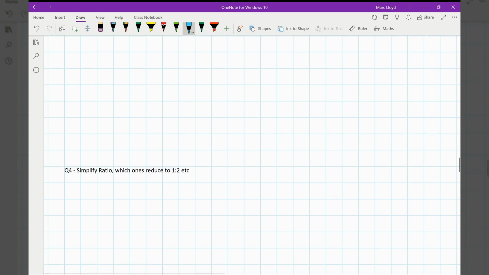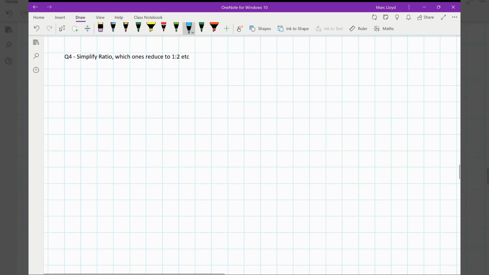Okay, super. Have we got any more questions? Yeah, we've got one. Right, so the simplified ratio I've just said here, which one's reduced to 1 to 2? So that's going to be between their daily and weekly. Oh, my projector sounds like it's going to blow up. So daily to weekly, which one's simplified to 1 to 2? I'm going to give you the opportunity to pause the video and then have another go.